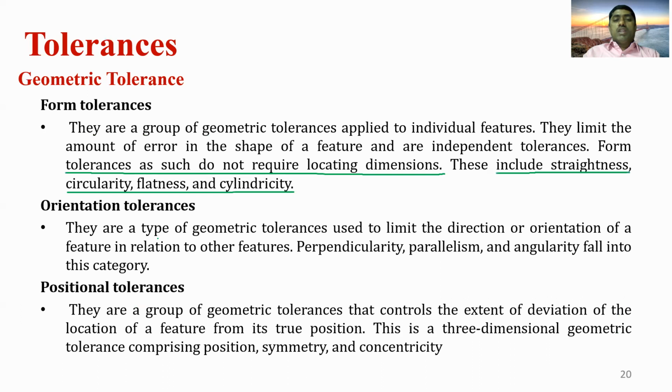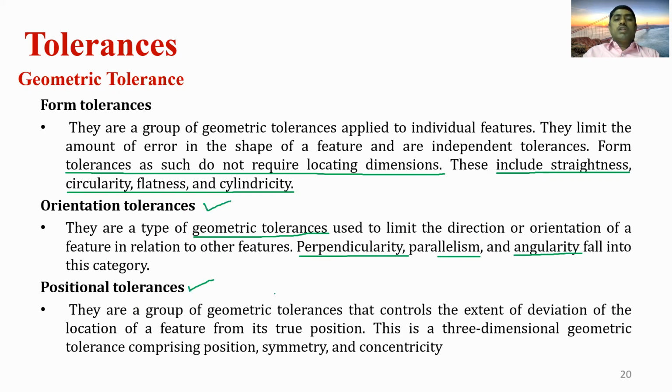Next, orientation tolerances. These are one type of geometric tolerance used to limit the direction and orientation of the feature in relation to the other features. For example, perpendicularity, parallelism, and angularity. All these come under the orientation tolerances.